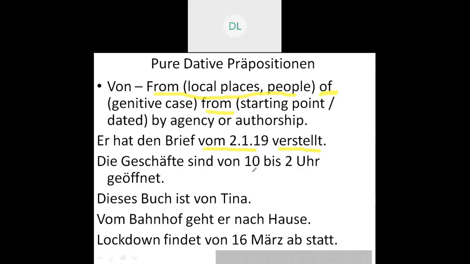The next meaning of von is also: the shops are open, geöffnet, from 10 o'clock till 2 o'clock. Whenever I have a duration, I will be using von, that is von 10 Uhr bis 2 Uhr. If I wanted to ask you, wie lange dauert deine Schule? So what will be your answer? Die Schule dauert,